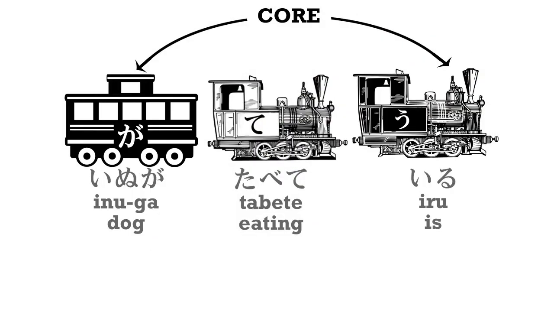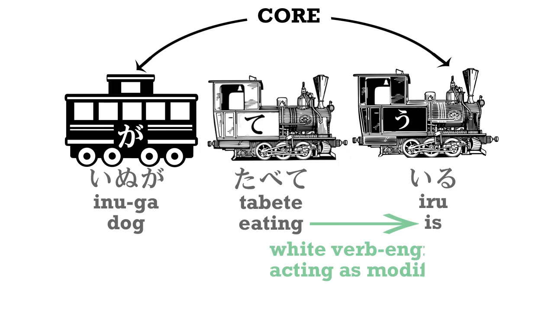Now let's notice that in a sentence like inu ga tabete iru, we have something we haven't yet seen, and that's a white engine. A white engine is an element that could be an engine, but in this case, it's not the engine of this sentence. It's modifying or telling us more about one of the core elements of the sentence.